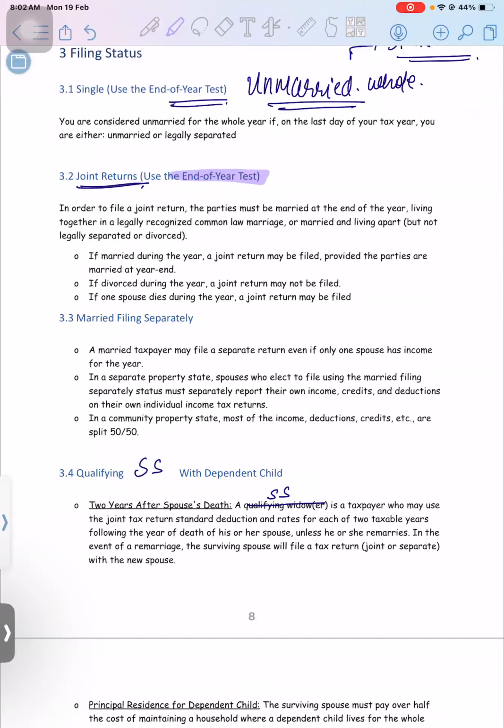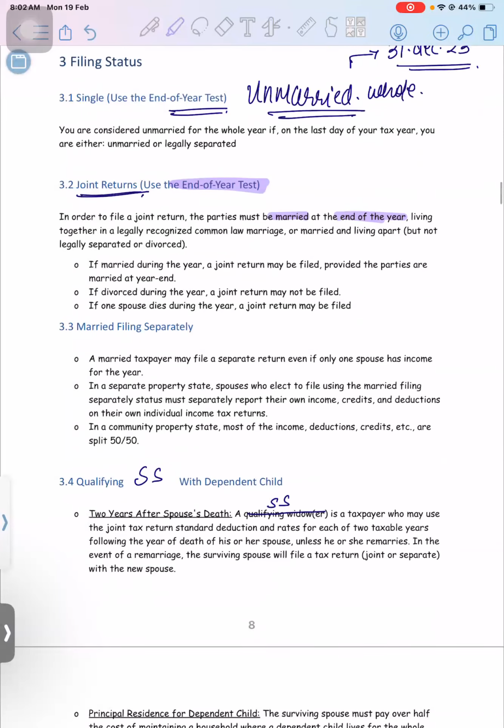If a person is married at the end of the year, that is on 31st December, living together in a legally recognized common law marriage, or married and living apart. Even if a person is married but they are not living together, they are living apart in separate states or city or country due to some work reason or anything, still they can go for MFJ.